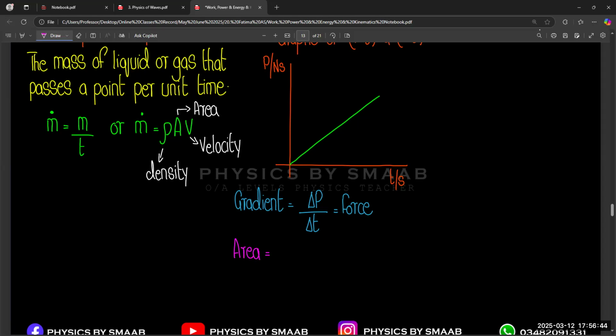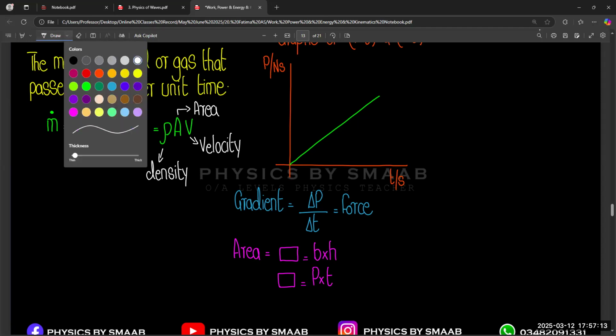And let's suppose we try to find the area under the curve of this graph.